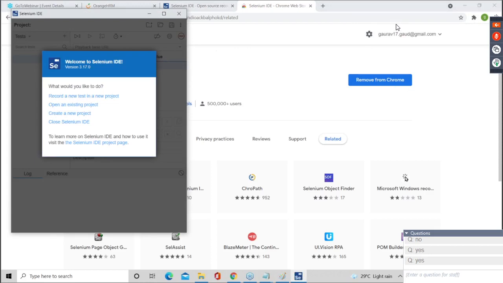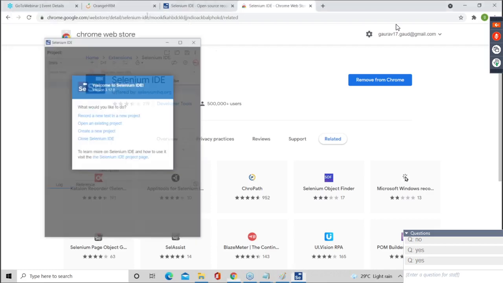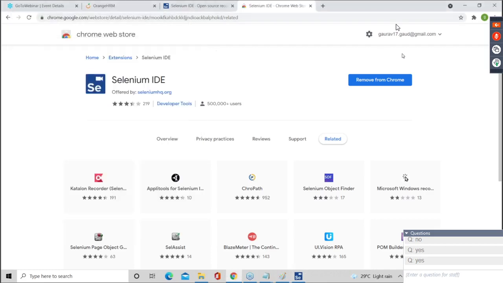Guys, is everyone clear how to install Selenium IDE? Okay. So minimize and let's note down the steps. Guys, you follow any approach. Doesn't matter. Both are the same only.